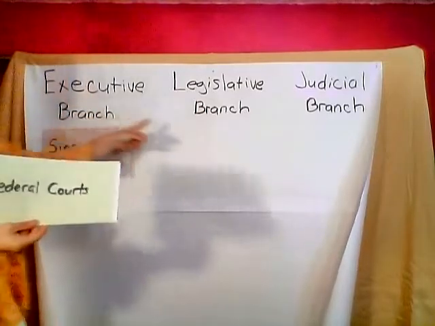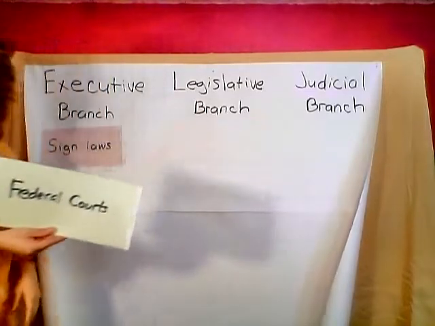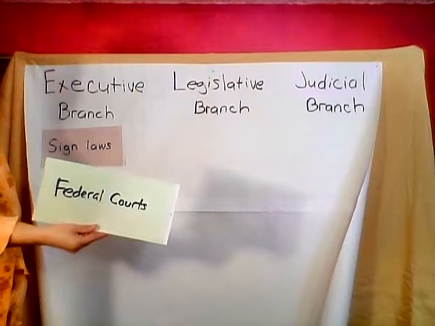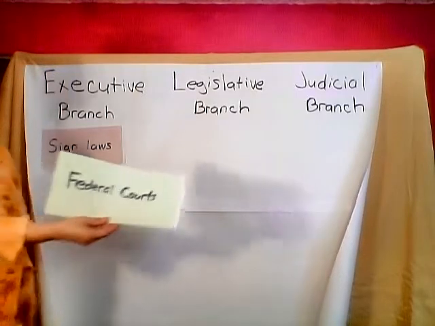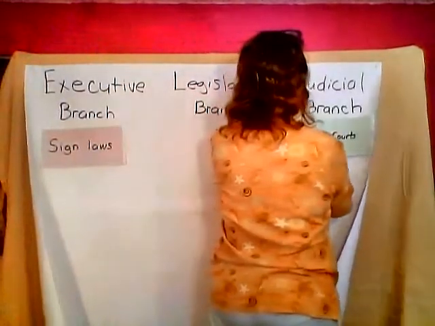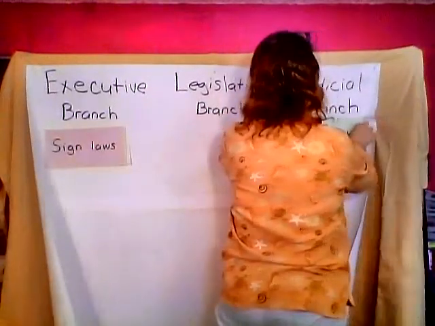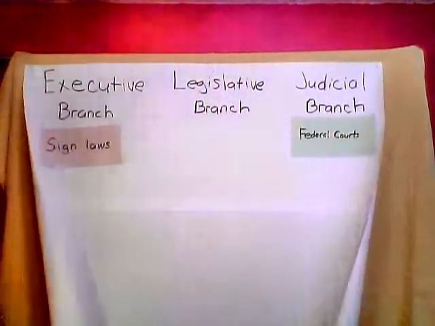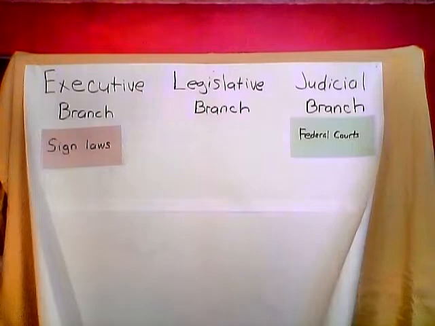Which one of our branches do the federal courts belong to? Right. The judicial branch. Excellent job. Okay. All right.